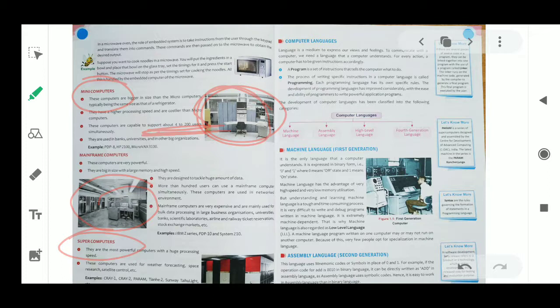Okay, all these examples you have to write in your copy. The examples of micro, mini, mainframe computer and supercomputer you have to write down in your copy, and also the definitions of micro, mini, mainframe and supercomputer. That is your homework, you have to write it down.